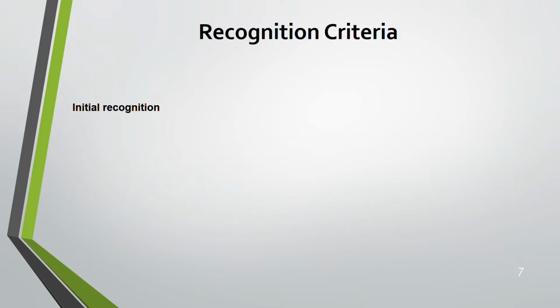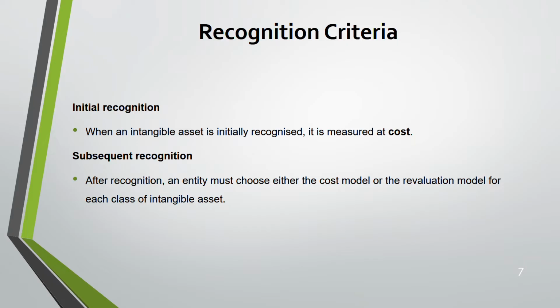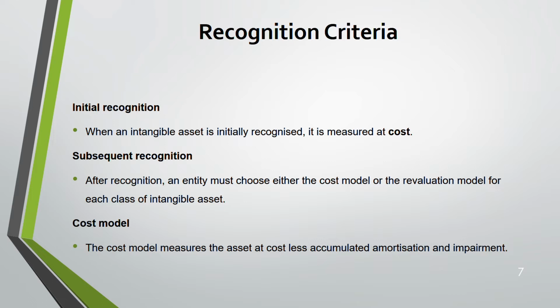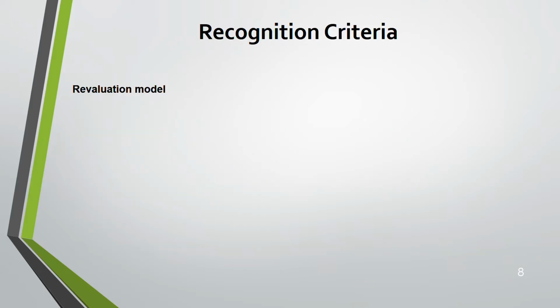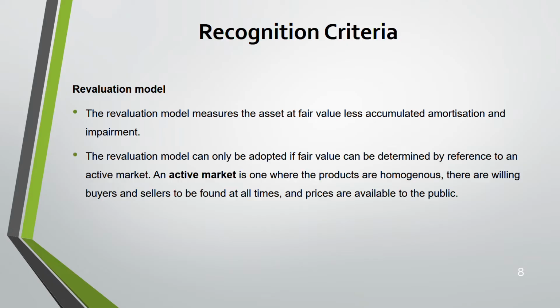Initial recognition: initially you recognize it at cost. This is very similar to tangible asset. But for subsequent measurement, you have a choice, cost or revaluation model. This is also similar to tangible asset. When it comes to the cost model, the only difference is that in tangible asset it's depreciation. When it comes to intangible asset, it is amortization. That is the only difference. Everything is the same. So here it will be cost minus accumulated amortization minus impairment. And when it comes to the revaluation model, fair value minus accumulated amortization minus impairment.